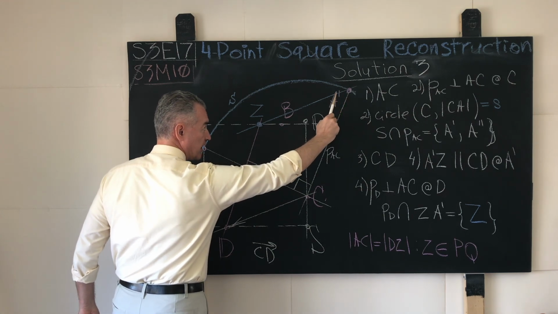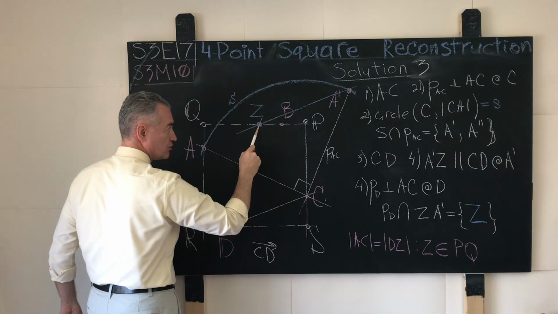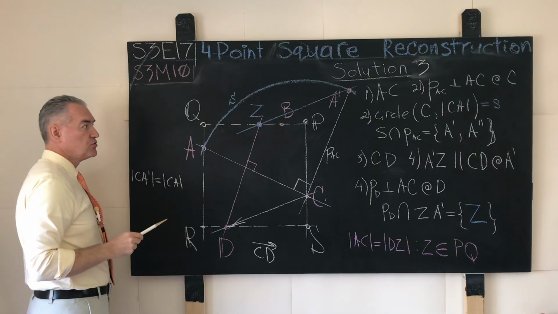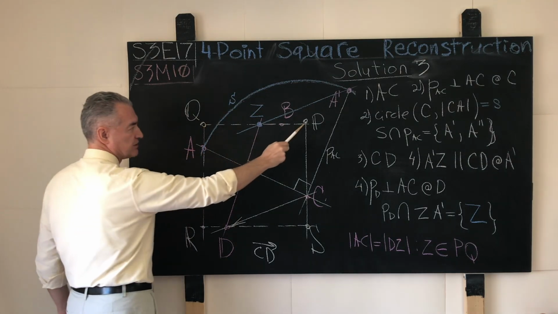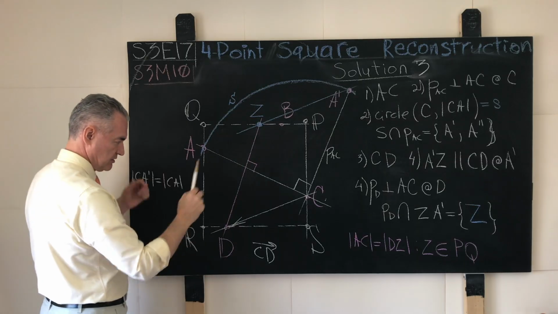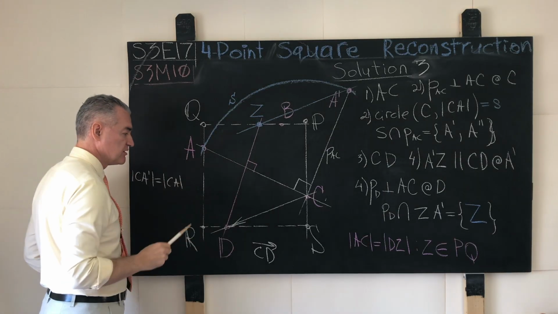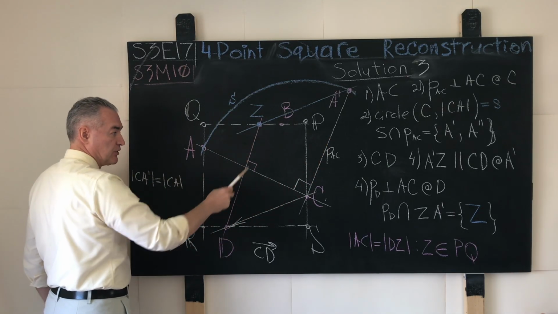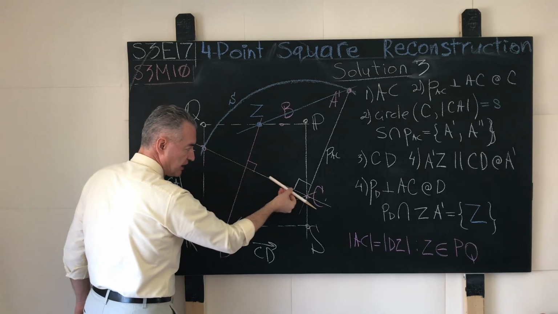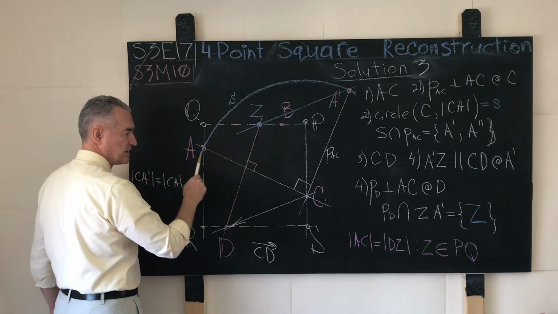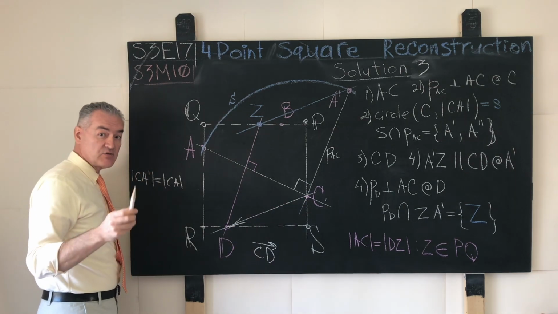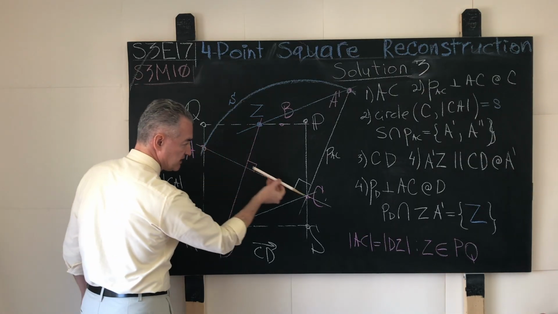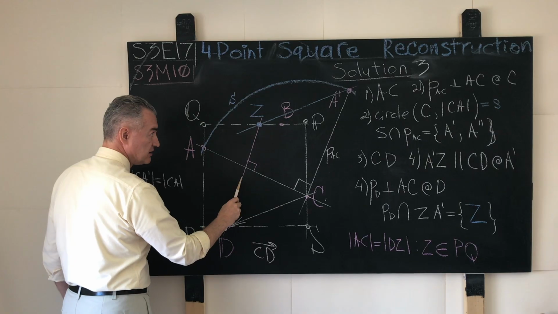Yes, the point A prime will be taken by this transformation into the point Z, such that the point Z will belong precisely to the side of the mystery square, in this case PQ, but here the names of the vertices are irrelevant. What is relevant is that under this translation, the line segment DZ will remain perpendicular to our original AC, and these line segments DZ and AC represent what? Exactly, they represent orthogonal intersecting chords in our mystery square. In other words, the length AC must be equal to the length DZ.